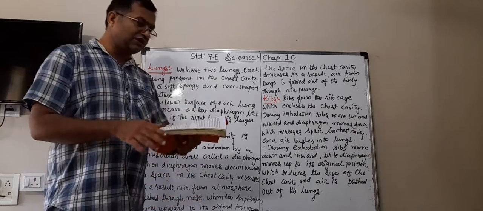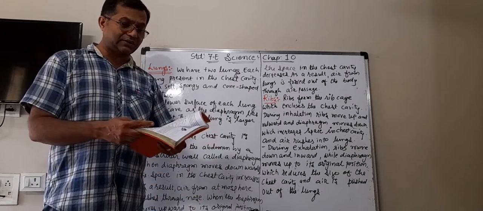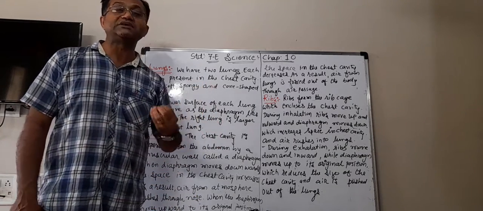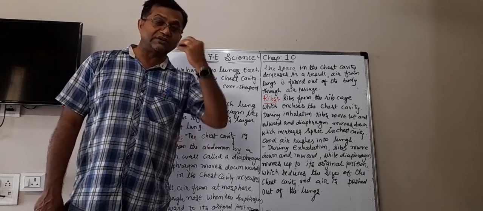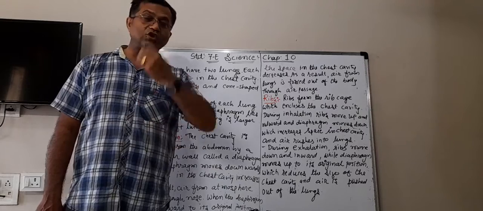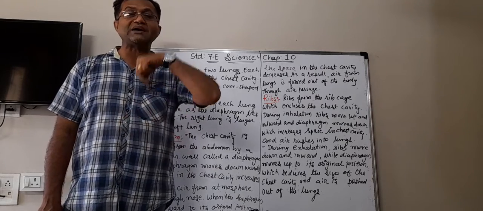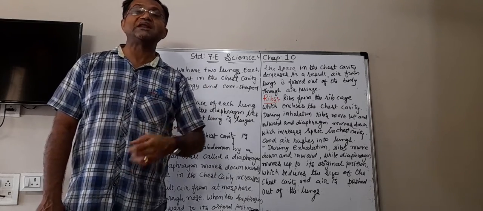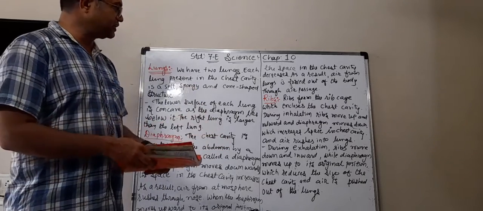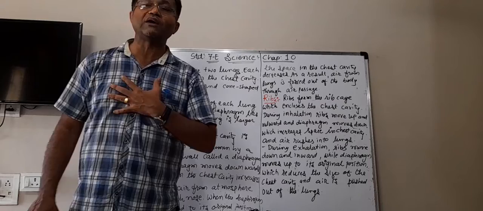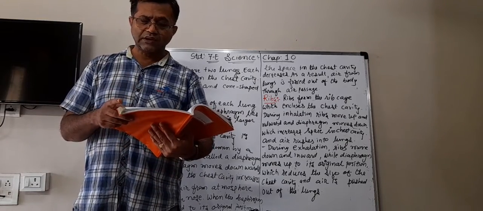Now after that we learn how breathing takes place in human beings. We take air in through the nostrils, and it passes through the nasal cavity.